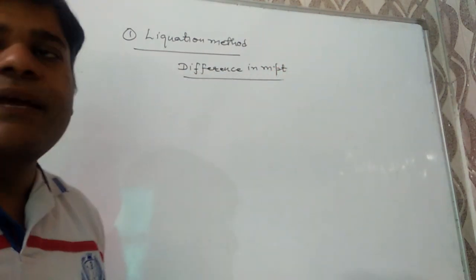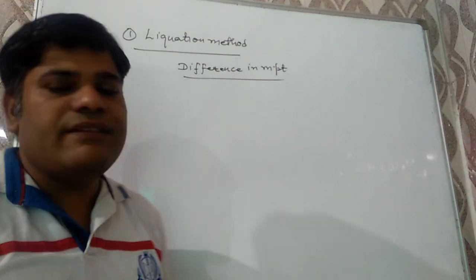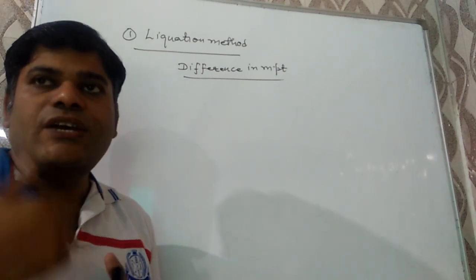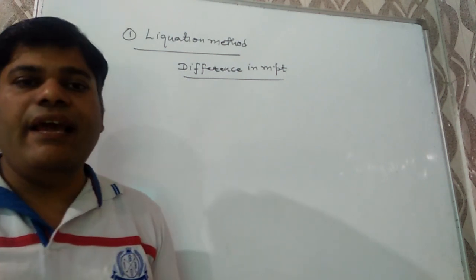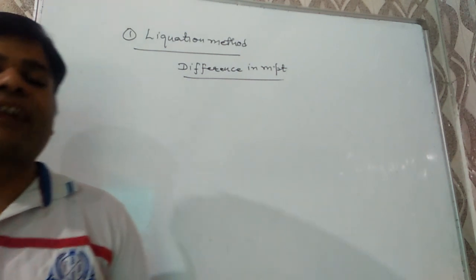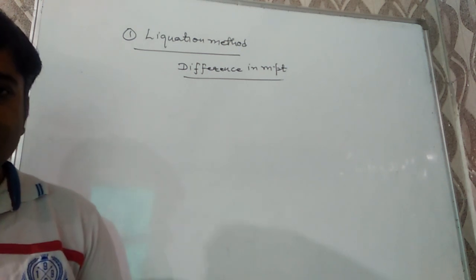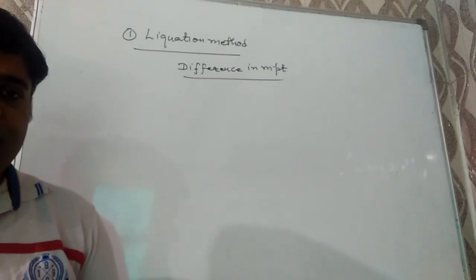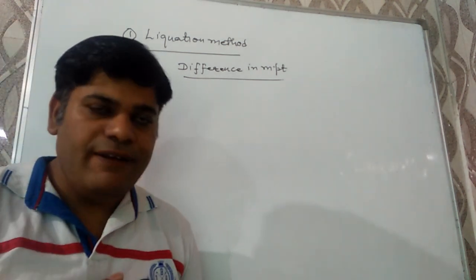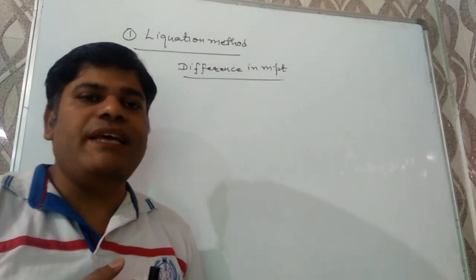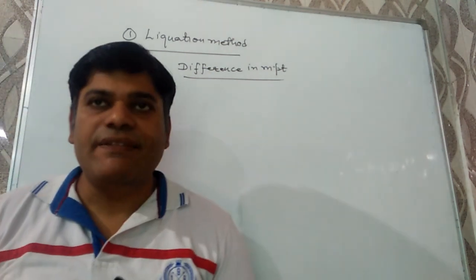Impurities should have a higher melting point than the pure metal, and in this method the crude metal is strongly heated in a sloping hearth furnace, due to which the pure metal gets converted into liquid while impurities remain in the solid state. That's why this method is known as the liquefaction method.